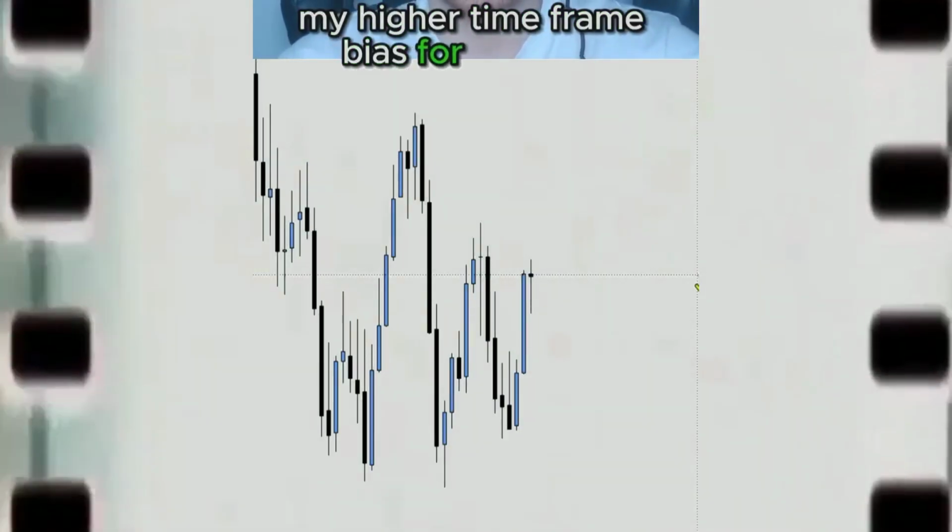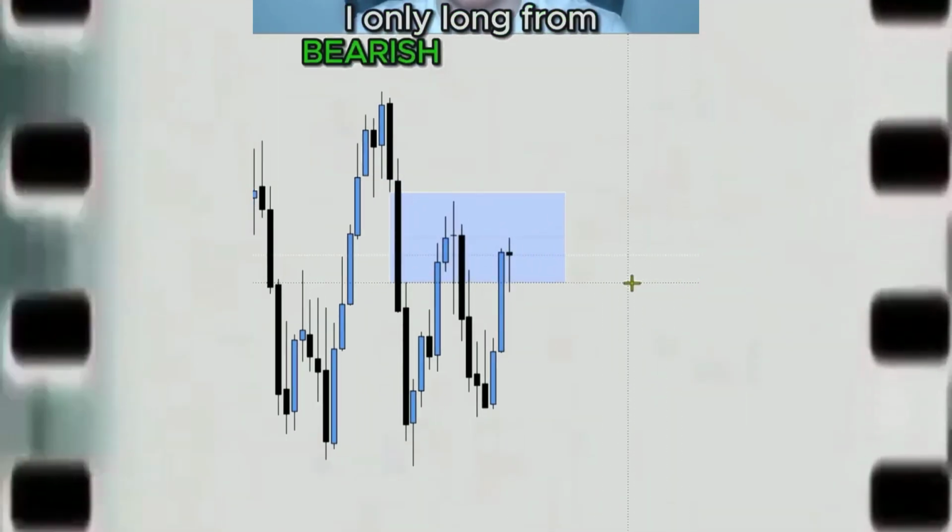I have over an 80% win rate, and I catch trades like this every single day using this simple day trading strategy. My higher time frame bias for today is bullish. So going into today with that information, as you can see, we have this big bearish fair value gap. Now, as you guys know, I only long from bearish fair value gaps, and the way I do that is I wait for them to be inversed.